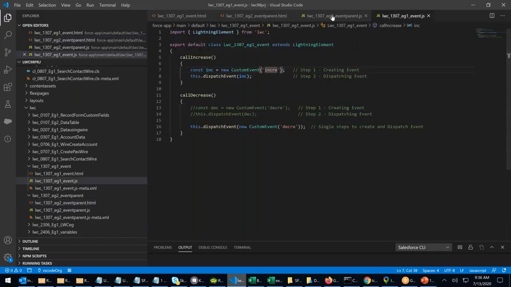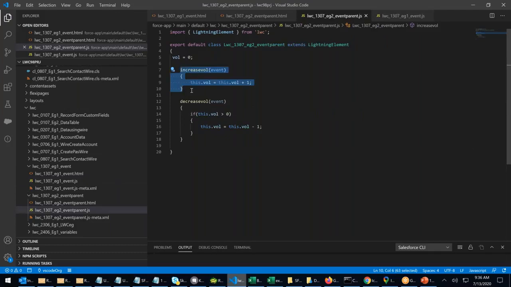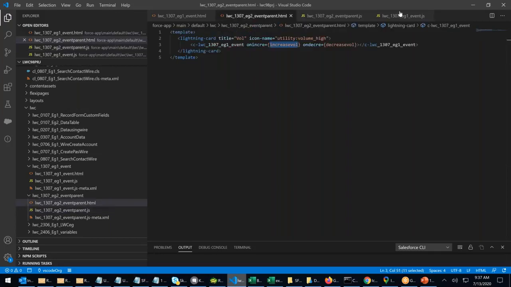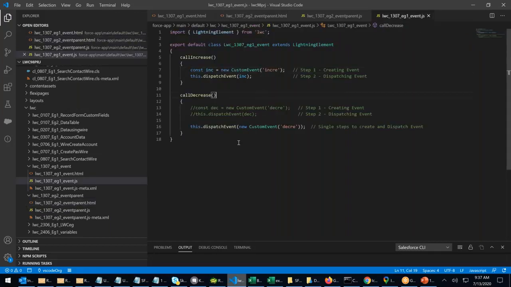Increase the volume. Where the increase and decrease of the volume is happening, it's happening in the parent. Button is in the child, but the increase decrease action is in the parent. Child button is clicked, parent is listening and reacting. Right? That's exactly what we learned in event. The same thing I'm doing here. But here, I'm not doing it the aura way. I'm creating an event with what? Custom event constructor. Then I'm dispatching the event with the dispatchEvent method.